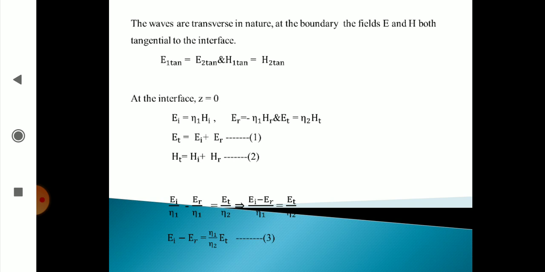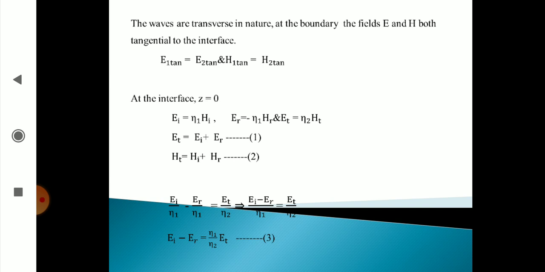ER is equal to minus eta 1 HR. Why minus? Because the direction of the reflected wave is opposite to that of the incident wave. That is why minus. Next, ET is equal to eta 2 HT. Why eta 2? Because it is in medium 2.